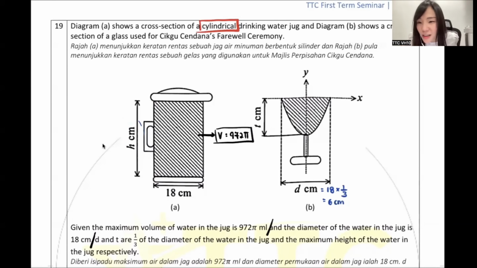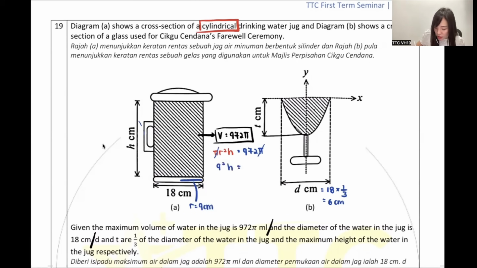Can anyone tell me the cylinder volume formula? Cylinder volume formula. No one can type for me? Thank you, Timothy. Pi r square h. So guys, cylinder and cone are almost the same, but one is 1/3 pi r square h, and one is pi r square h, without the 1/3. So you see the pi and pi, I can cancel. So guys, the r. Now, don't put 18. 18 is the diameter. The r is actually 9.